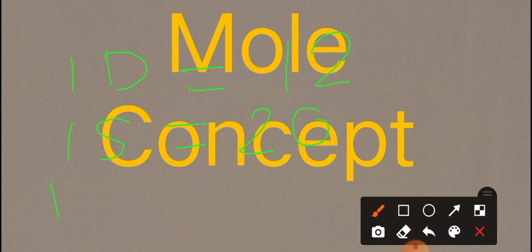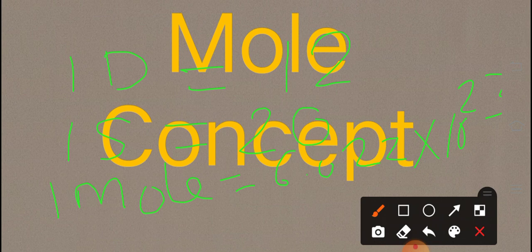Similarly, 1 mole of any chemical substance contains 6.022 into 10 power 23 atoms, molecules or ions.